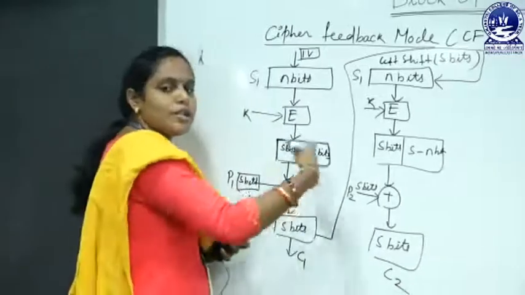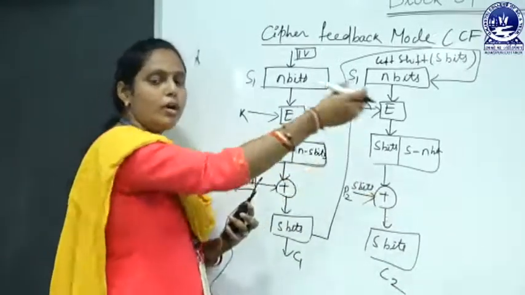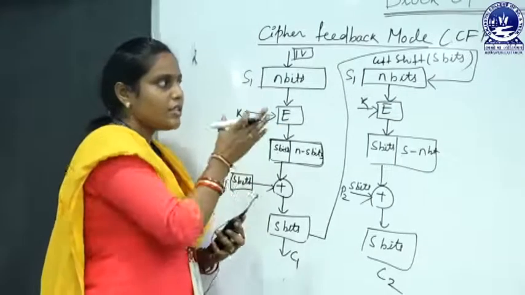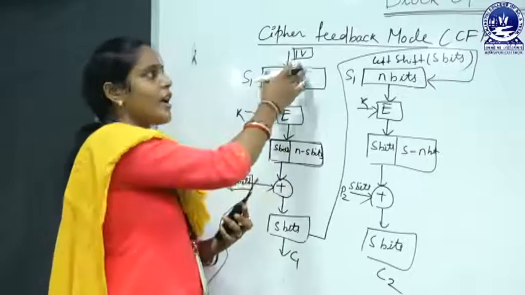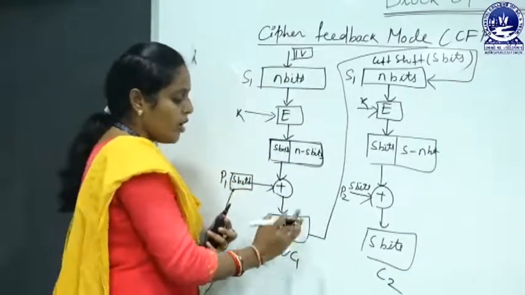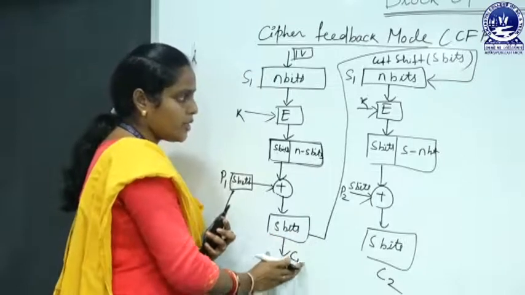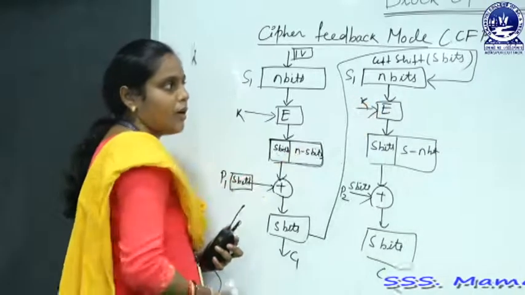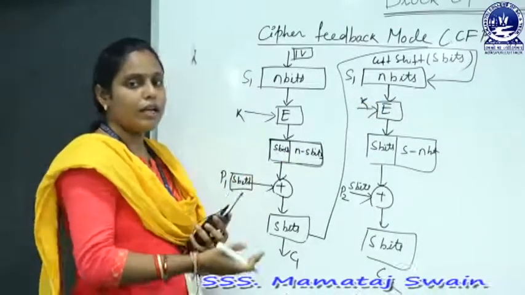This process continues up to the nth block of our plaintext. This is the encryption process of cipher feedback mode, because here you use the feedback ciphertext in the next block of our plaintext. Now look at the decryption process.